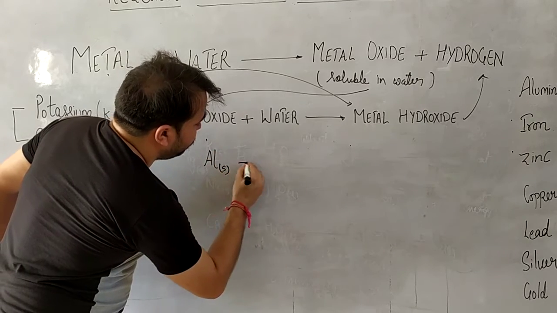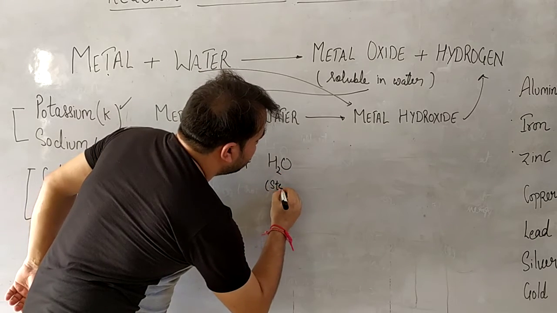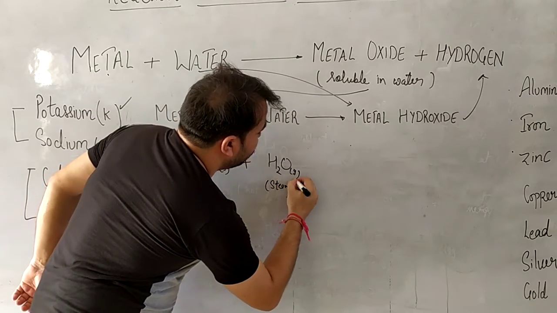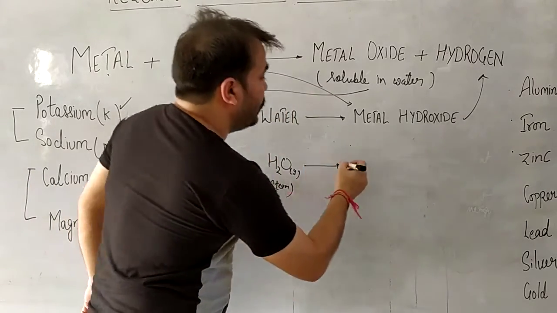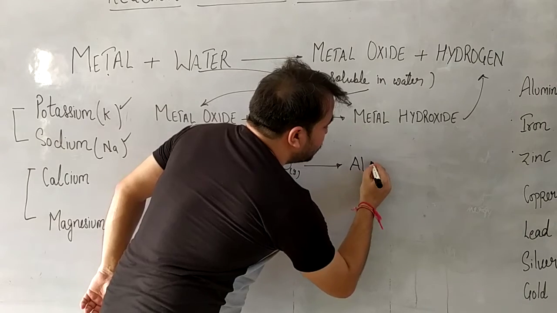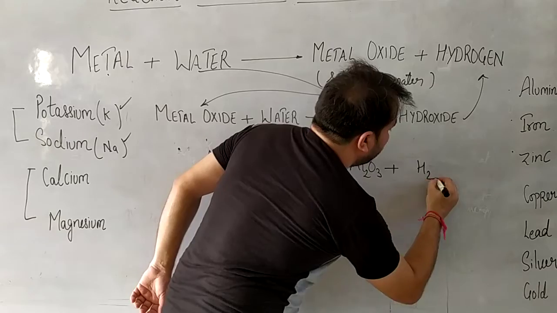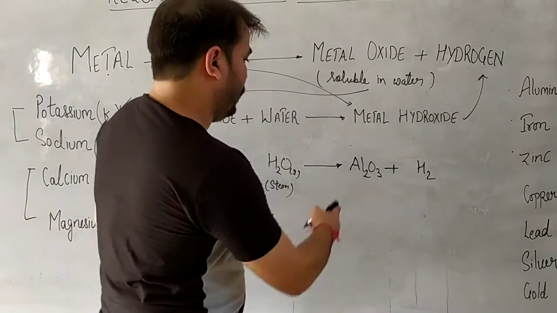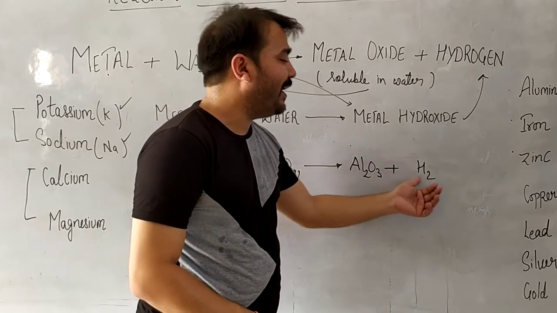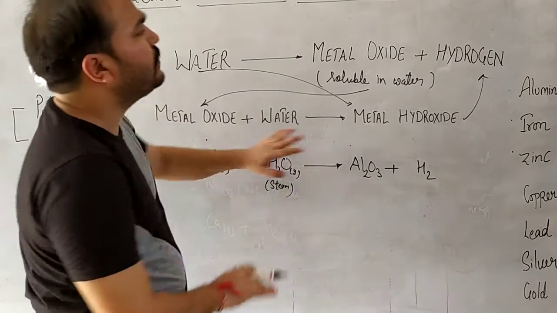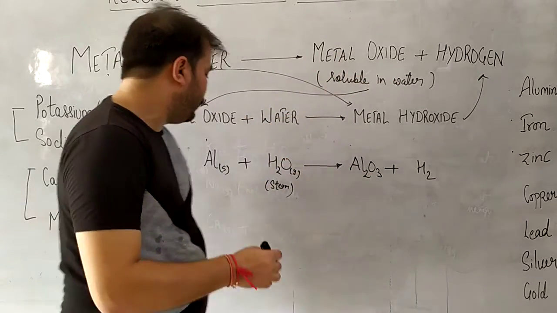So when aluminium reacts with steam, which is in the gaseous form, their oxides are not soluble in water, so they form aluminium oxide. Aluminium reacts with steam to form aluminium oxide and hydrogen gas. Hydrogen gas is released in every case, whether the oxide is soluble in water or insoluble.